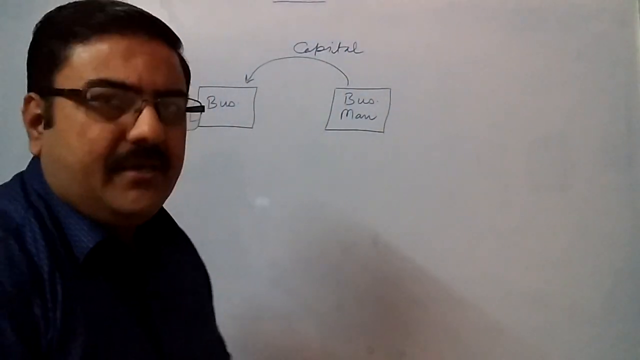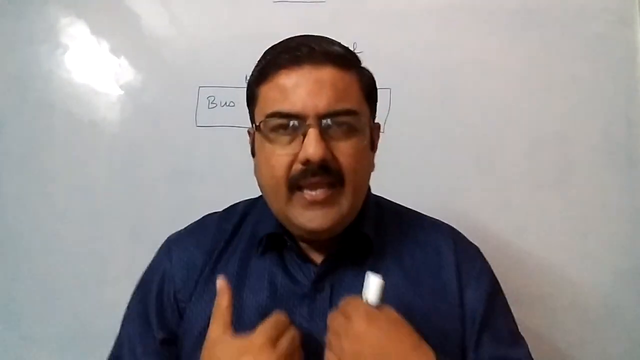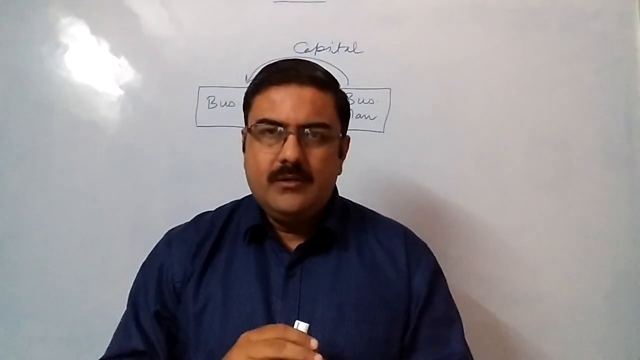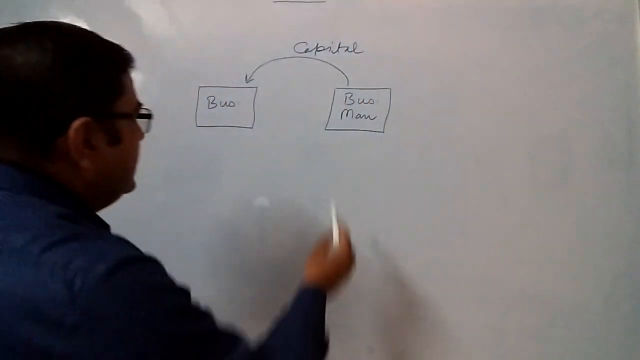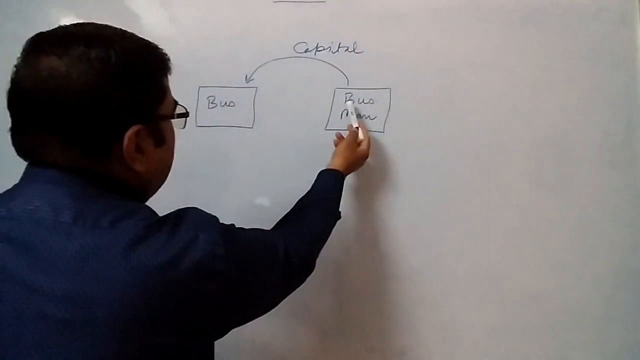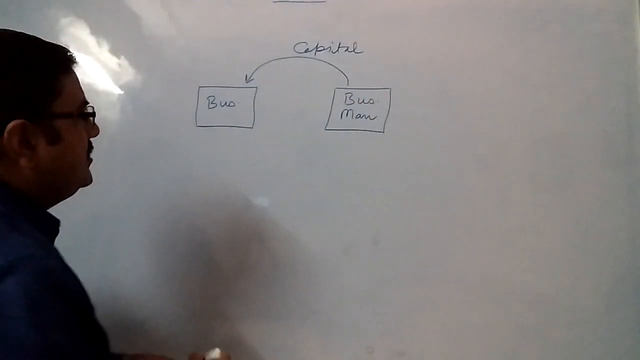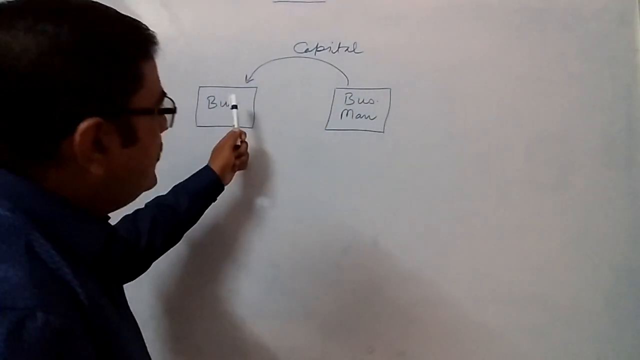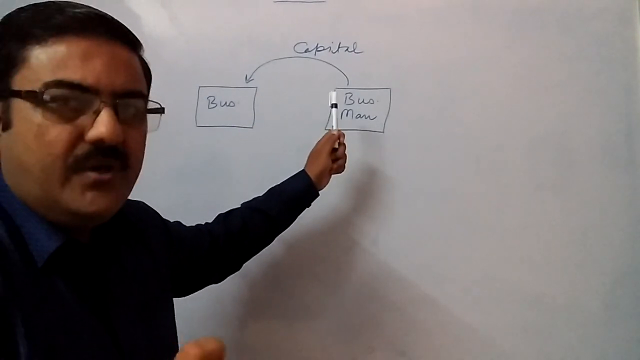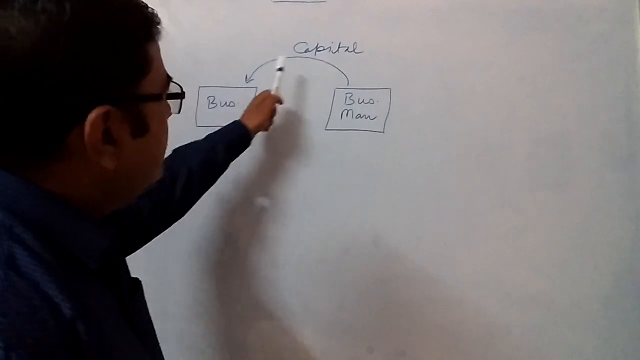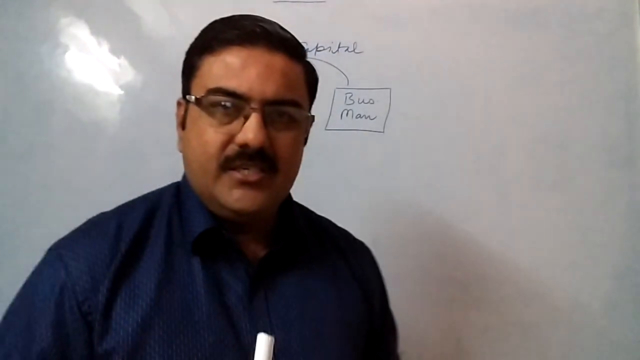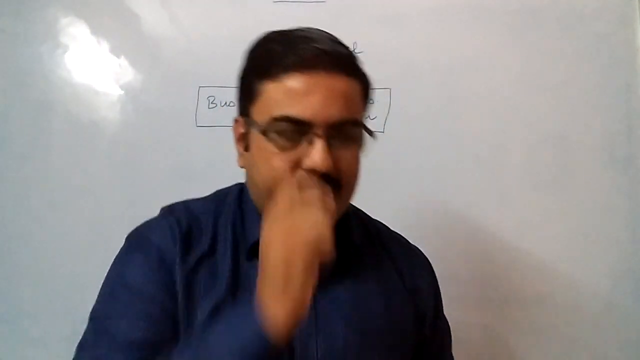Now, just tell me, if I am taking money from someone, am I responsible to return it back to him or not? Of course, I am responsible. In the same manner, when the business has taken the money from the businessman, the business is liable to return it back to the businessman whenever he demands. That is the reason for the business, capital is always considered to be a liability.